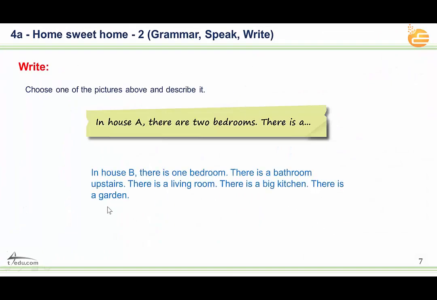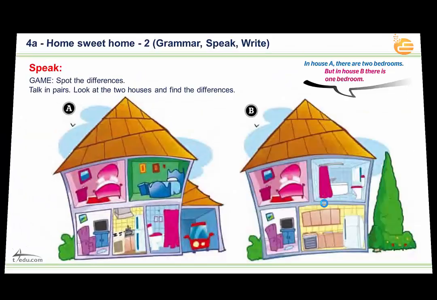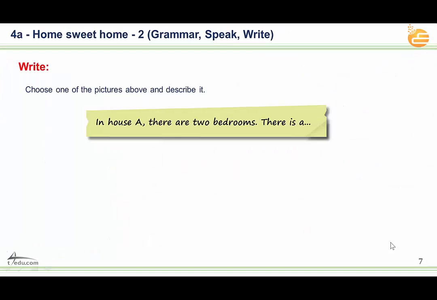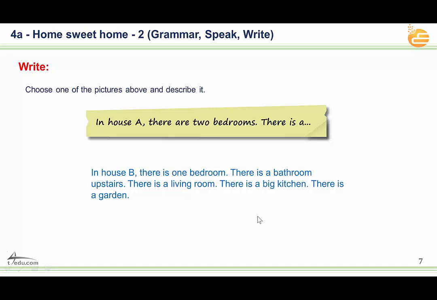There is a garden. Here's the garden. Can you see it? But this one is garage. In house B, there is a garden. Okay, so I want you to make sentences, a small paragraph about house A or house B. Choose whatever you want, okay?